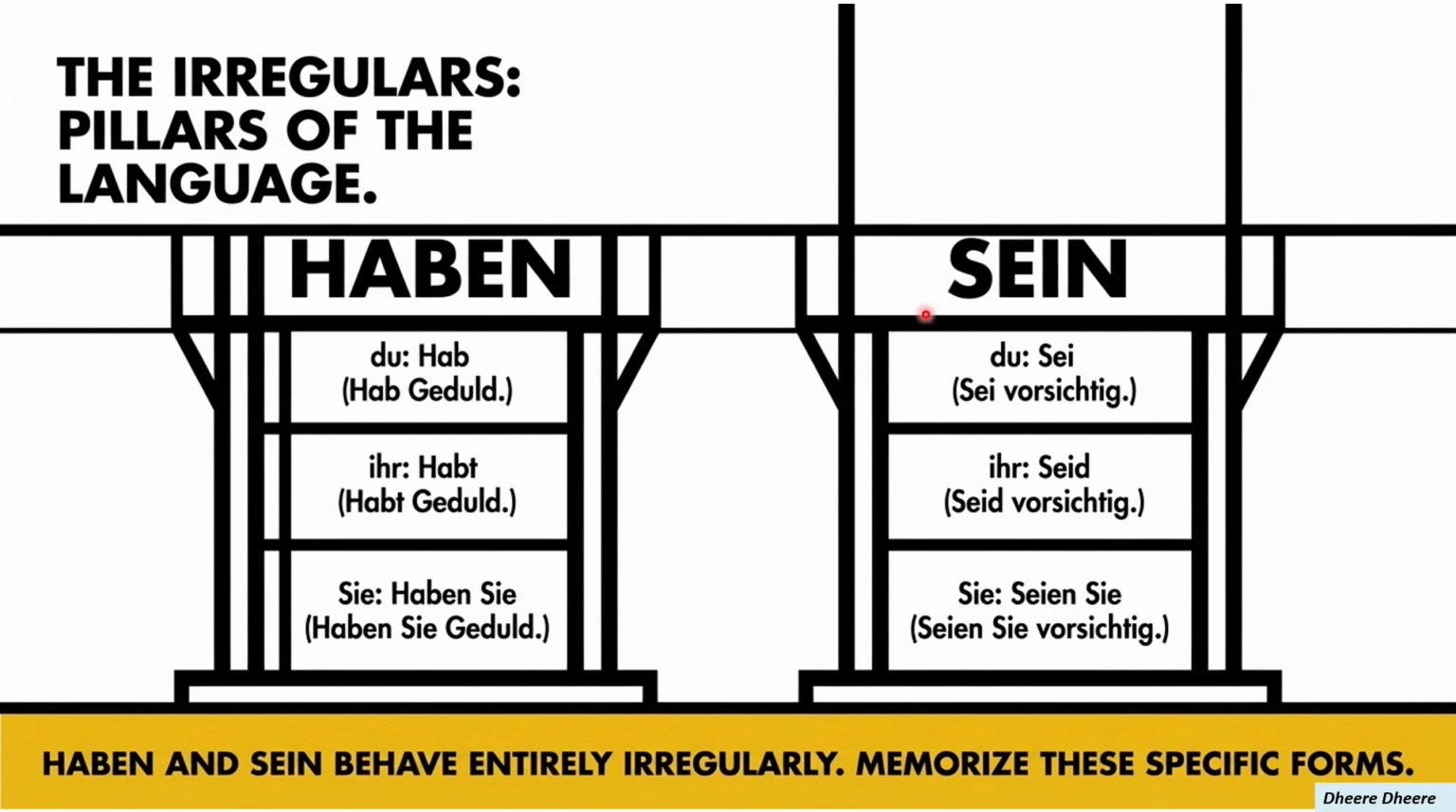For sein, remove n for the du form. For example, sei vorsichtig, which means be careful. For ihr, seid vorsichtig. For Sie, use the stem plus n plus en. For Sie, we are using sie plus en. So, seien Sie vorsichtig.